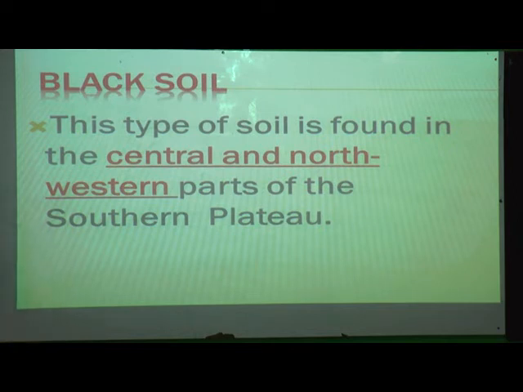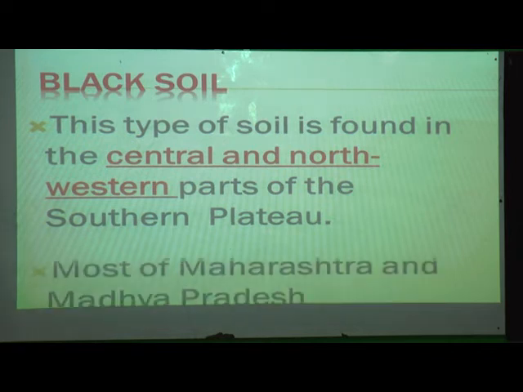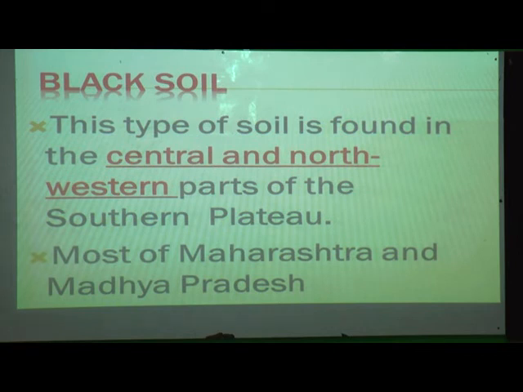Now this black soil, where can we find it? We can find it in the central part and northwestern parts. And where is it? It is in the lower part of the India map, that is the southern plateau. Most of Maharashtra and Madhya Pradesh also have this black soil.